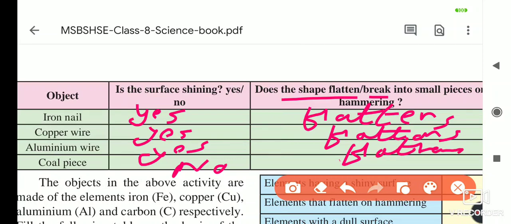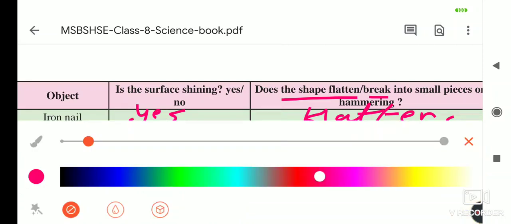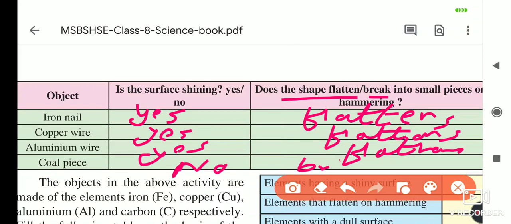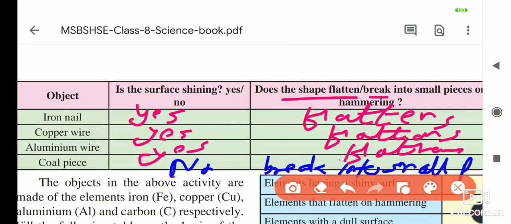But coal pieces, what happens? It breaks into small pieces.